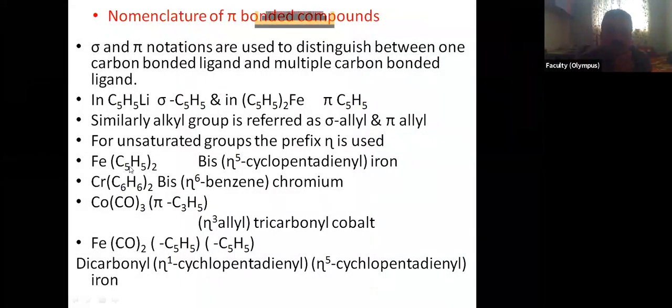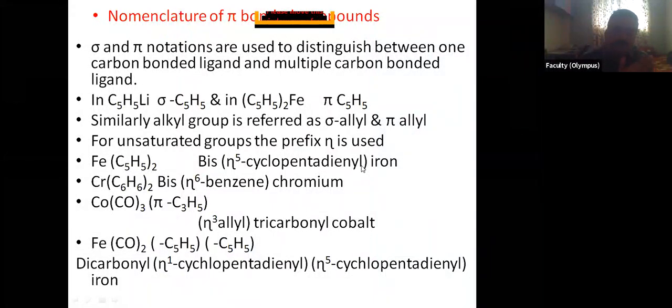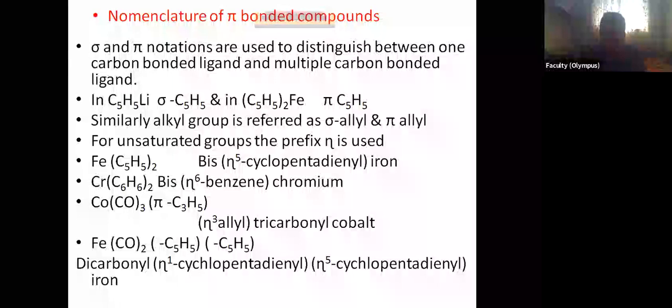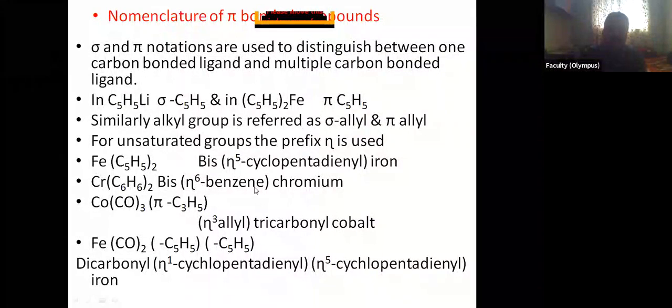For example, this is (C5H5)2Fe. C5H5 twice, it is cyclopentadienyl. It is unsaturated, so we have written eta, and that pi bond is delocalized over 5 carbons, so we have written 5 here. Similarly, in this one there is benzene. This is delocalized over 6 carbons, so we have written 6. In this C3H5, the pi bond is delocalized over 3 carbons, so we have written 3.